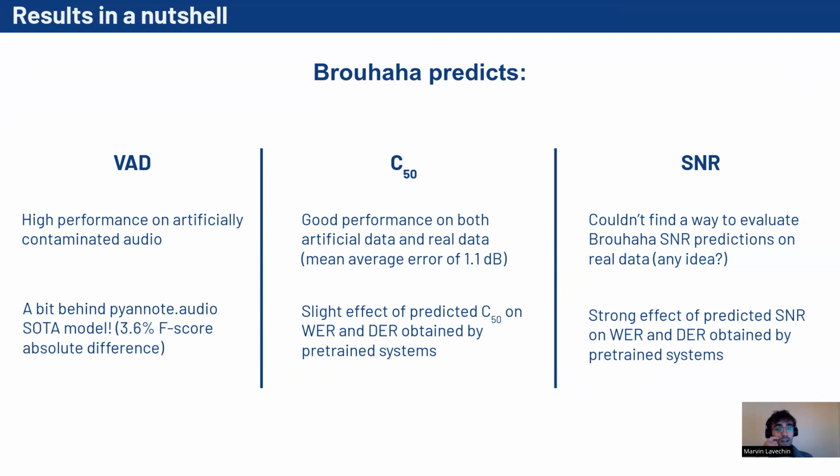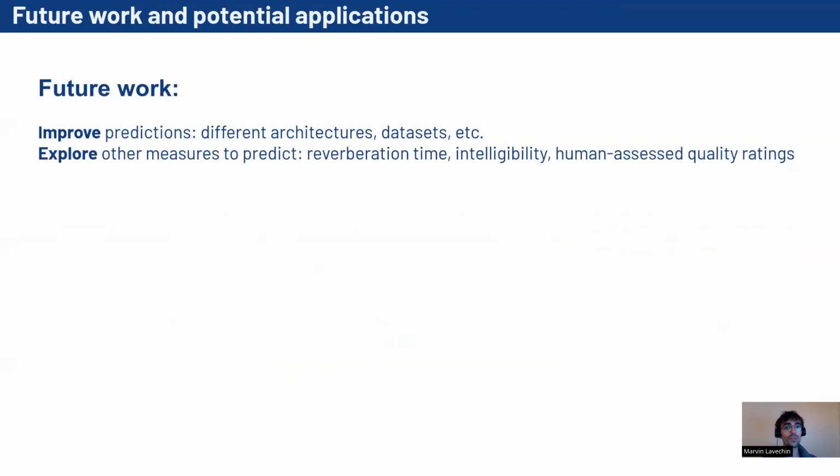For the SNR, we also showed that there was a strong effect of the predicted SNR on the errors made by a pre-trained speaker diarization and speech recognition system. There exist many directions in which we could extend this work. For instance, we could try different architectures or different data sets, especially to try to improve the performance on the VAD task. We might also explore other measures to predict, like reverberation time, intelligibility, or human-assessed quality rating.